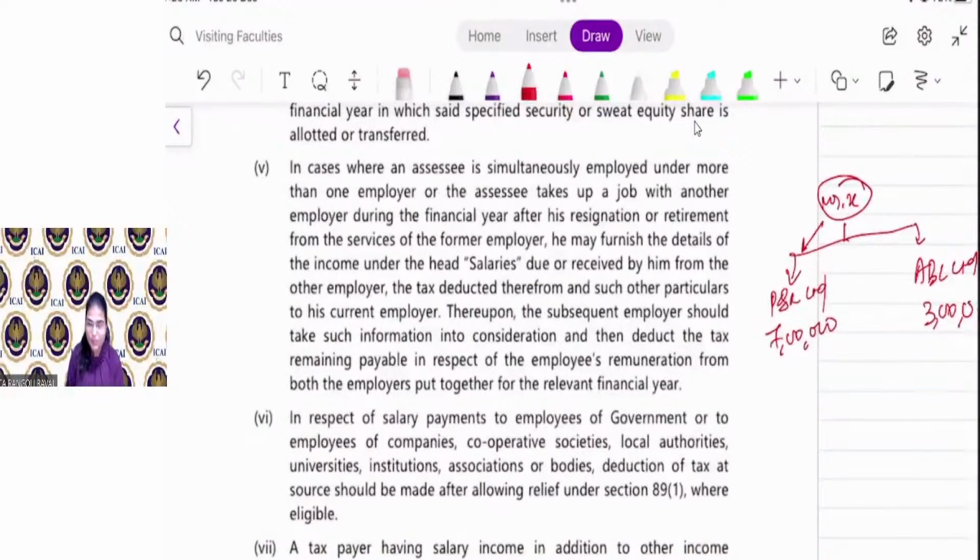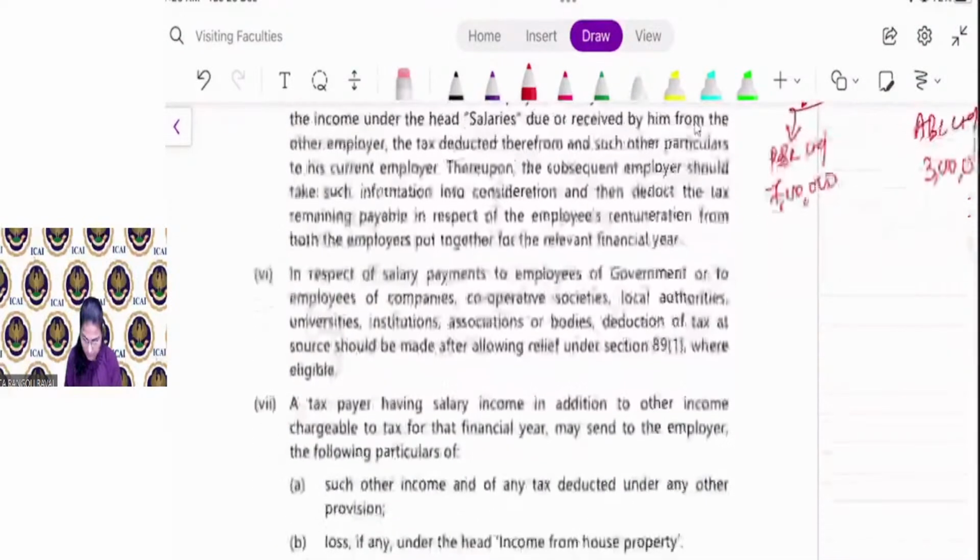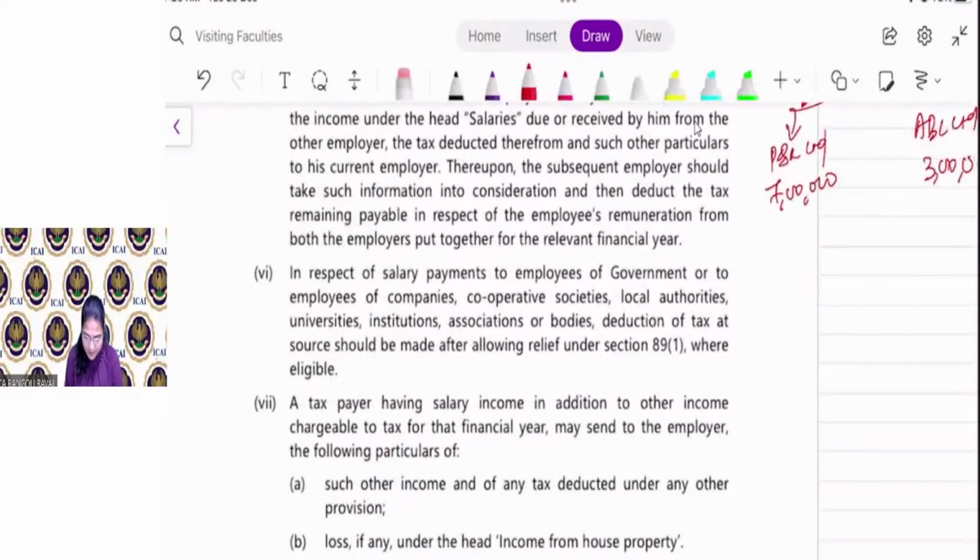And say, for example, during the year an employee changed his job, then also he has to inform his subsequent employer about his previous salary and the amount of tax already deducted by his previous employer. In respect of salary payment to an employee of government or to an employee of companies, cooperative societies, local authorities, universities, institutions, associations, deduction of tax should be made after allowing relief under Section 89, where eligible.